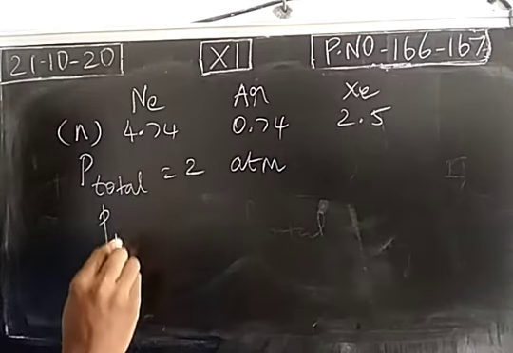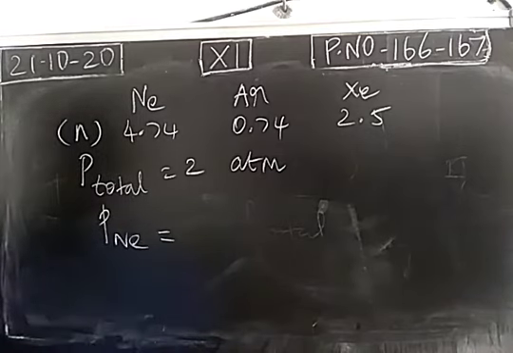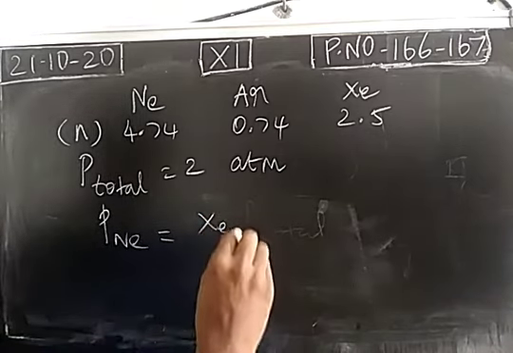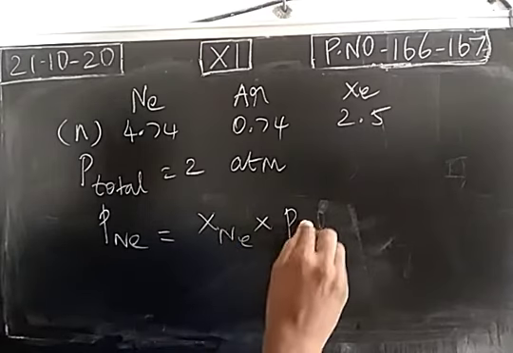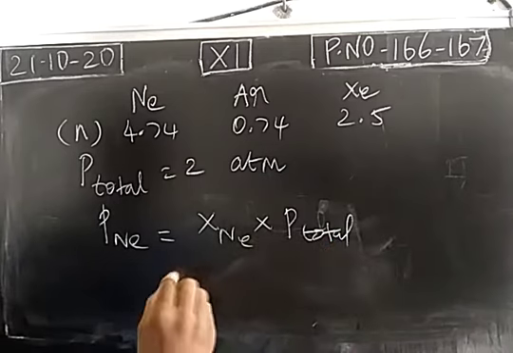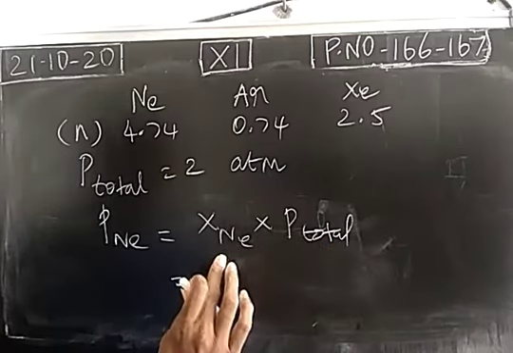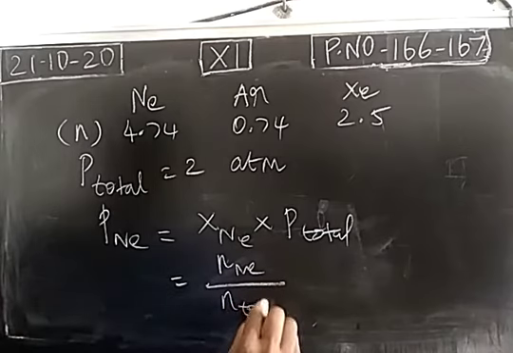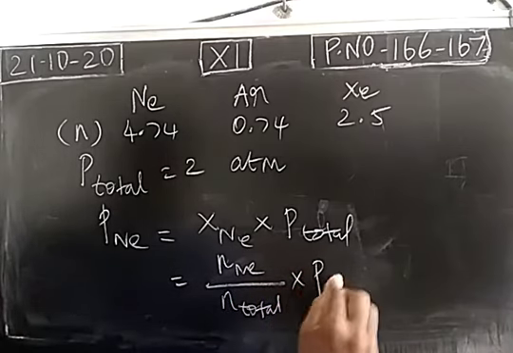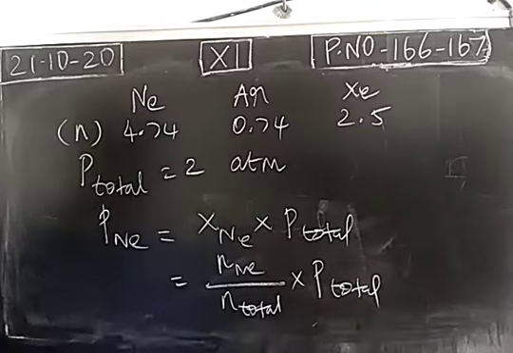So partial pressure of neon is equal to mole fraction of neon multiplied by total pressure. Mole fraction of neon means number of moles of neon divided by total number of moles multiplied by total pressure.